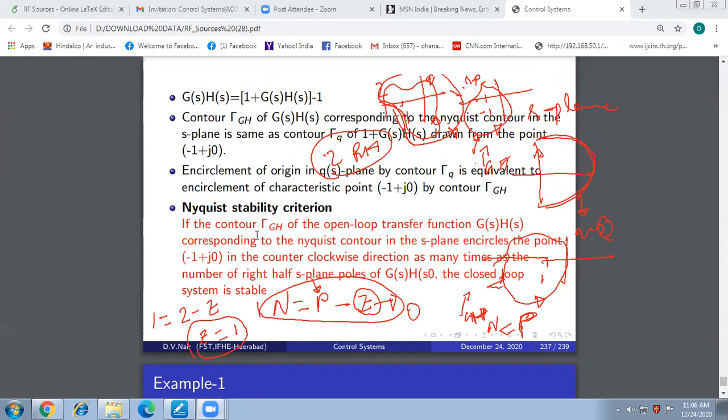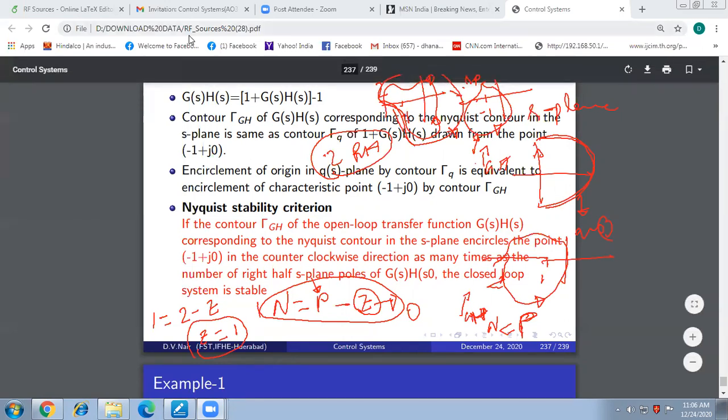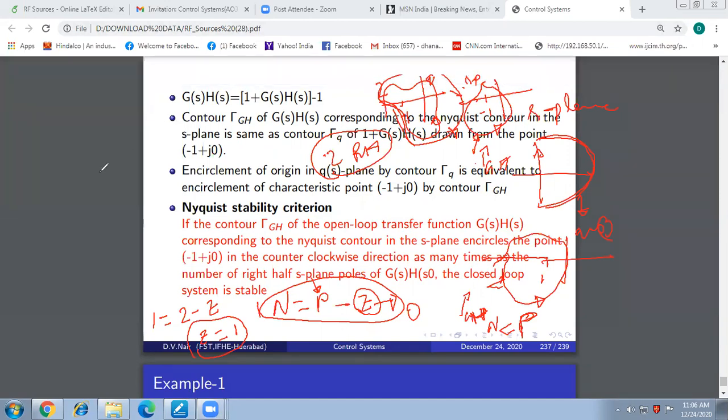For an open loop stable system, what is P? Now forget about the previous case, that case is over. A fresh case I am telling you. For an open loop stable system, what is P?